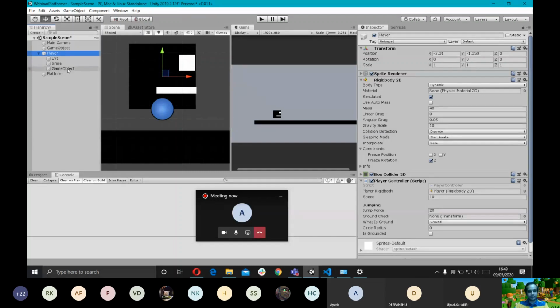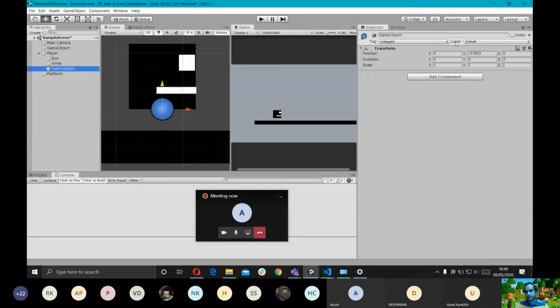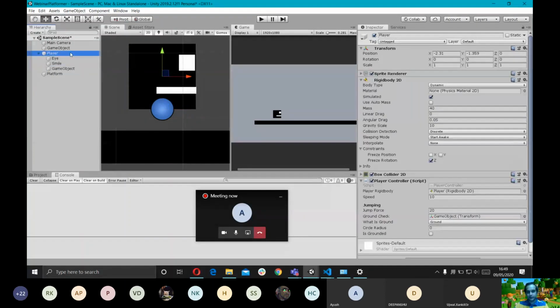So I'm going to drag this game object here. What I did is I took the transform component of this game object, which has the position, right? And I referenced it to the player controller. So now the player controller knows the ground check game object's transform component.